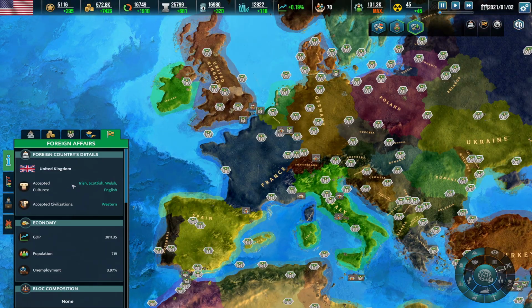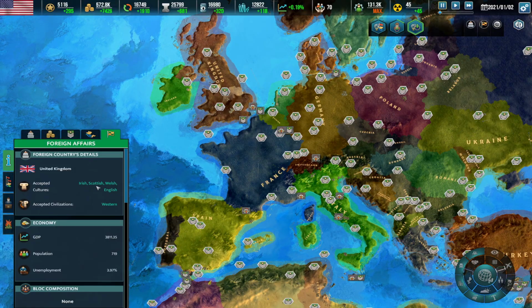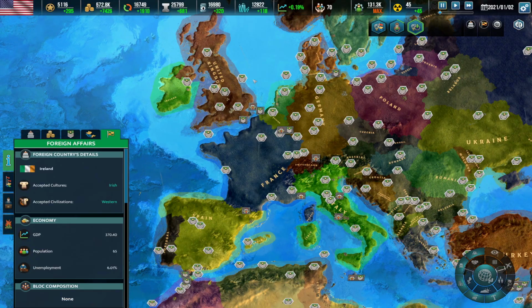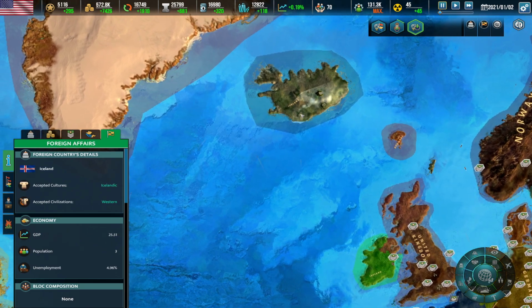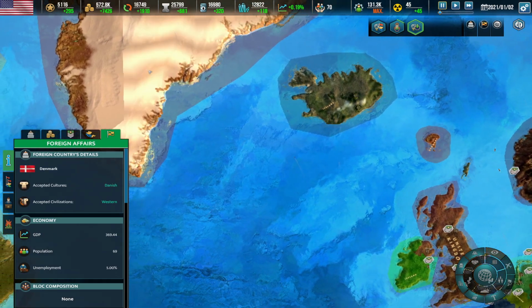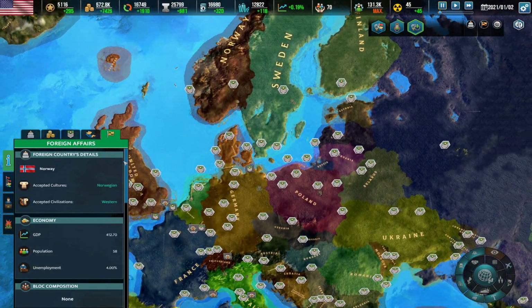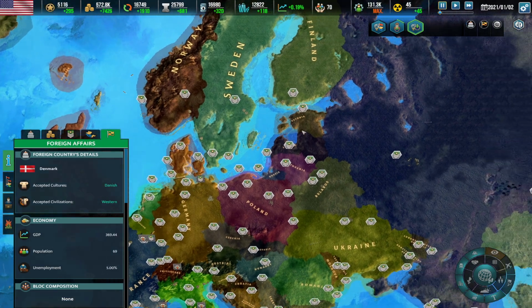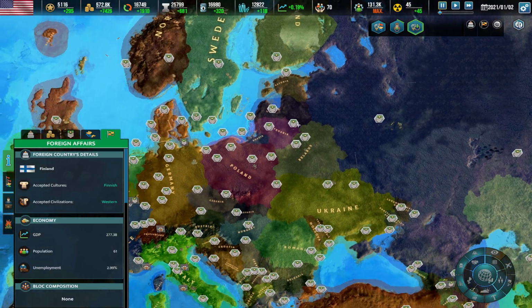Continuing here in Europe, we see the United Kingdom with the standard Irish, Scottish, Welsh, and English. In here we have the Irish, the Western civilization for the Irish. Let's have a look at Iceland, Icelandic as the culture, and here stays as Danish and Western civilization. Norwegian for Norway, Swedish in cultures and Western still is Western, and Danish here. Finland is Finnish and still stays as Western.